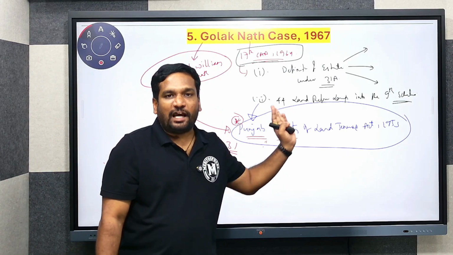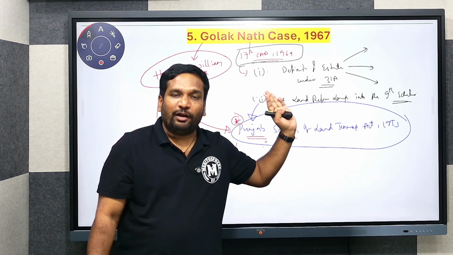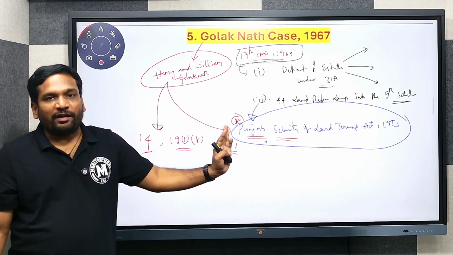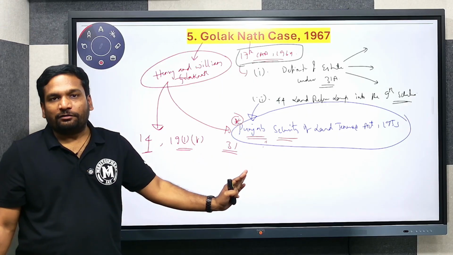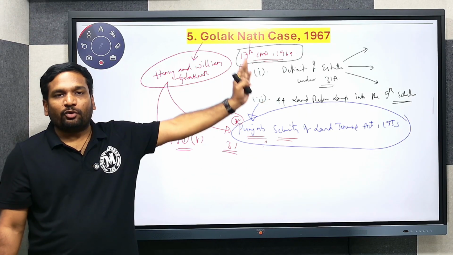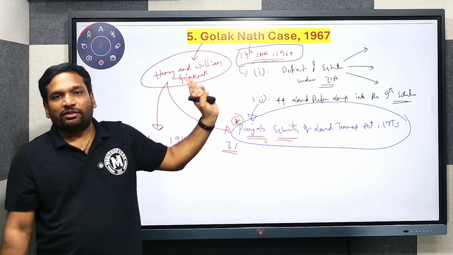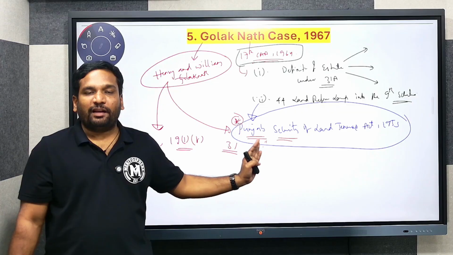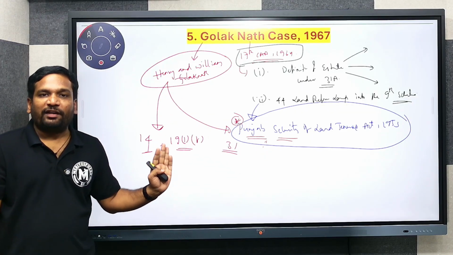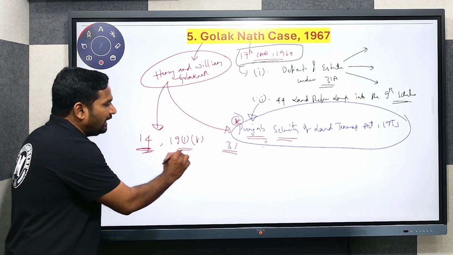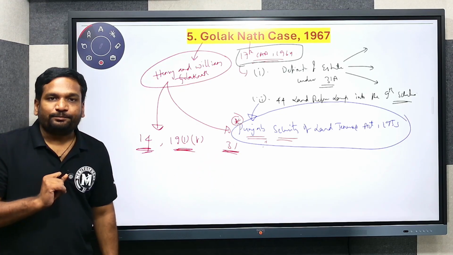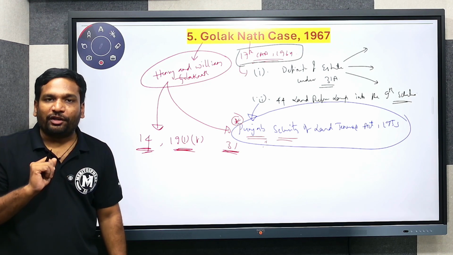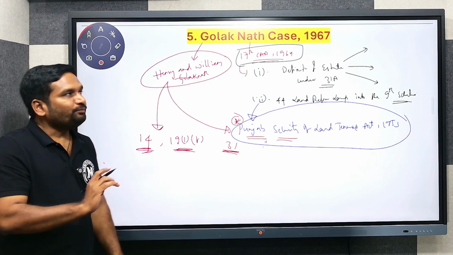Now this legislation has been included into the ninth schedule, and the inclusion has provided legal immunity, so in a court of law its provisions cannot be questioned. This was their argument: the provisions of the 1953 legislation affect our fundamental rights under 14, 19(1)(f) and 31, and through the 17th Constitutional Amendment Act that legislation was given legal immunity by placing it into the ninth schedule.